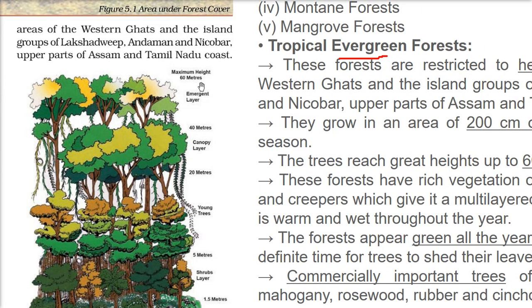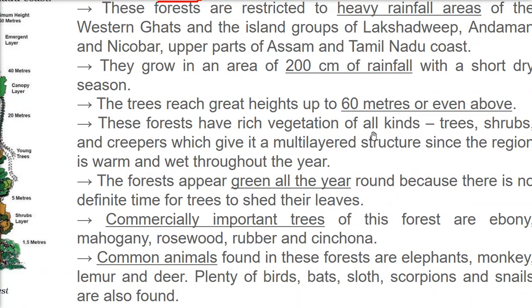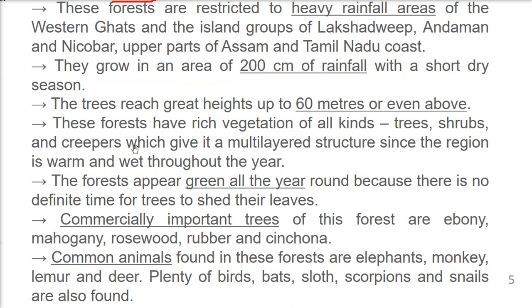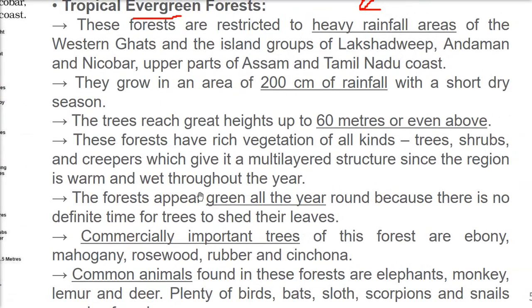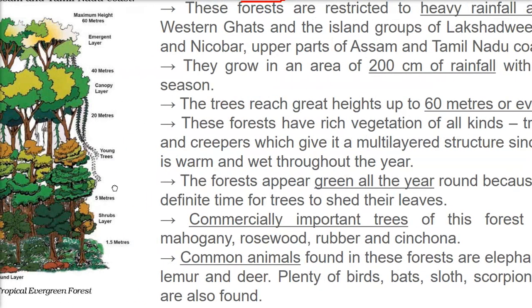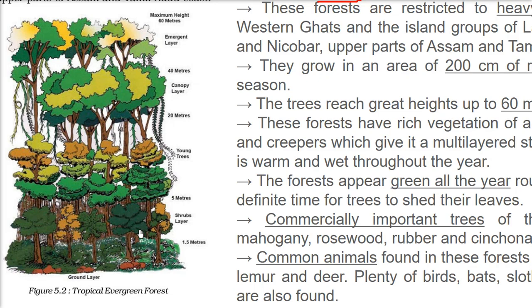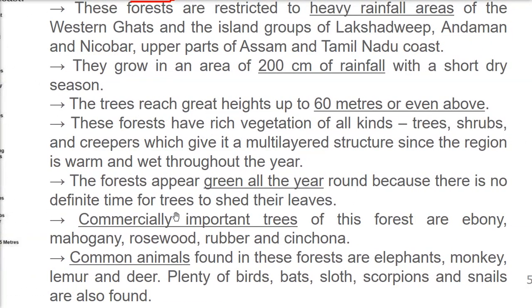Then you have emergent layers. These are maximum height 60 meter trees. So the height goes up to 60 meter and above. And these forests, as you see, have everything. They have trees, they have shrubs, they have creepers, lataएं, right? So there is a multi-layer structure. Since the region is warm and wet throughout the year, you have all sorts of variety here, small one, middle one, and the bigger one.